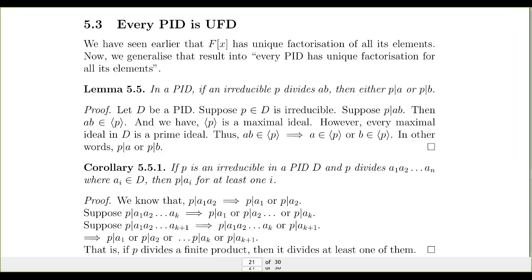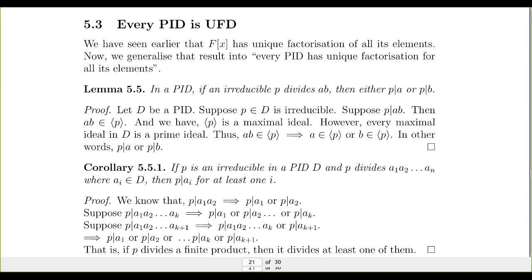P divides AB means AB is a multiple of P, and therefore AB is an element in the ideal generated by P. And if P is an irreducible, we have the earlier result. We have proved that if P is an irreducible, then the ideal generated by P is a maximal ideal in D. So the ideal generated by P is a maximal ideal, and every maximal ideal in an integral domain is a prime ideal as well.